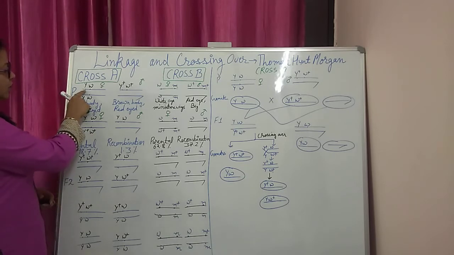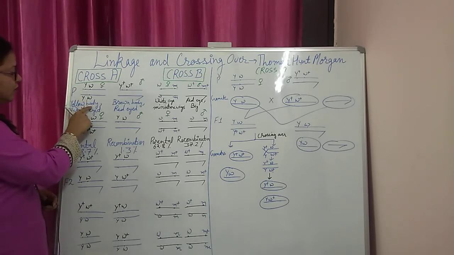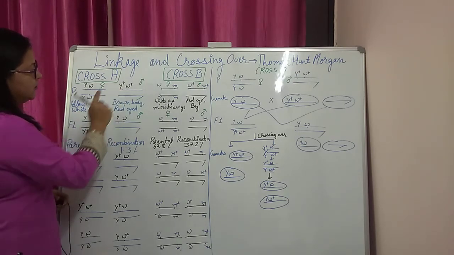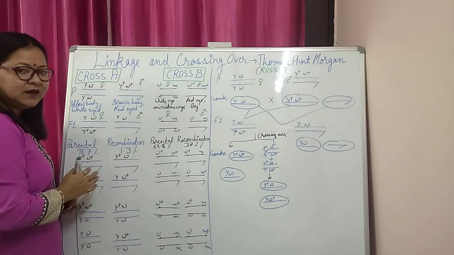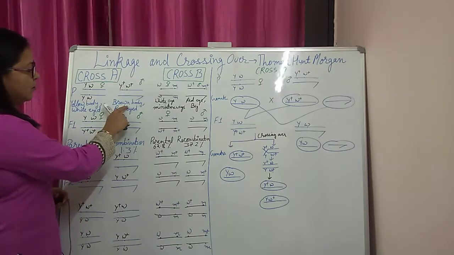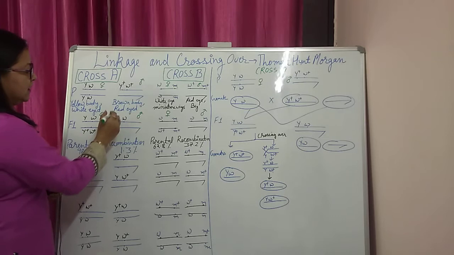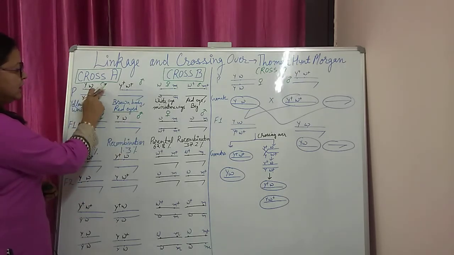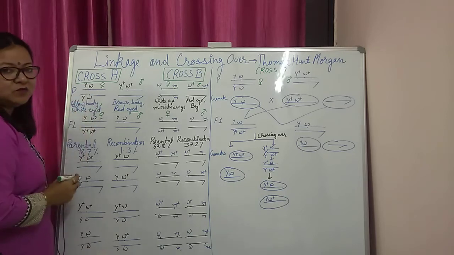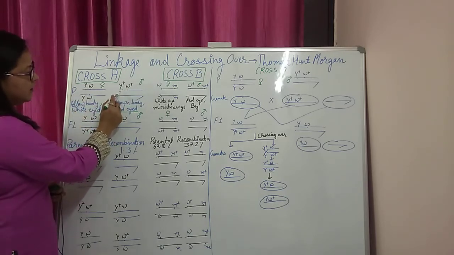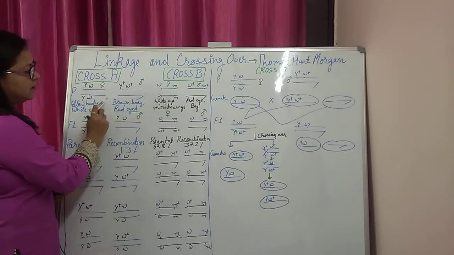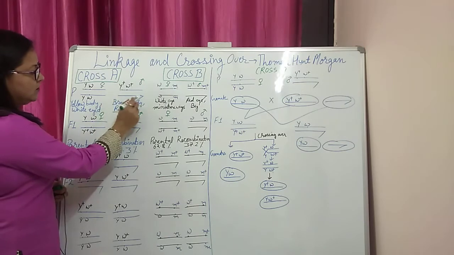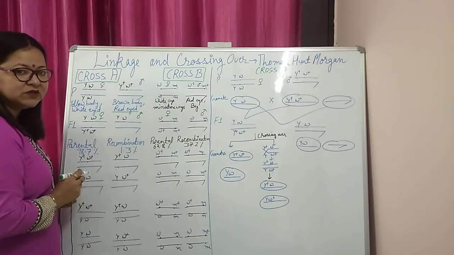Here we represent y and w to show yellow body and white-eyed fruit flies. y plus w plus is wild type, and it is the dominant feature, having brown body and red-eyed fruit flies. As these are sex chromosomes, in the case of female both the chromosomes are similar, while in the case of male only one chromosome is sufficient to express its genes or alleles, while the second chromosome does not have any genes.